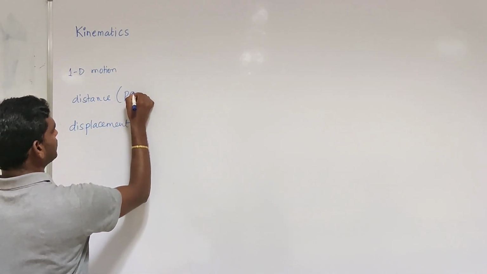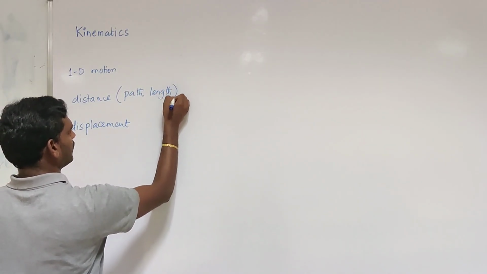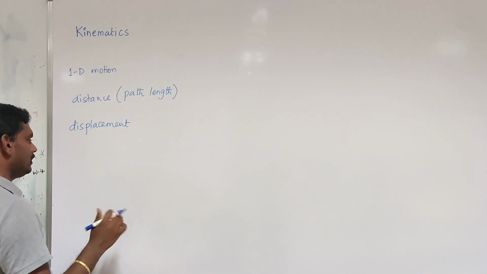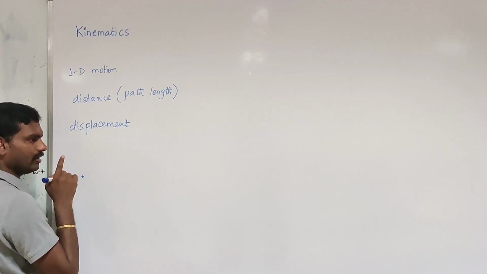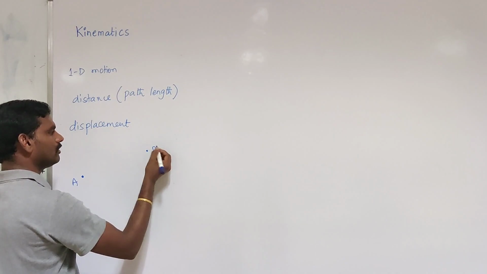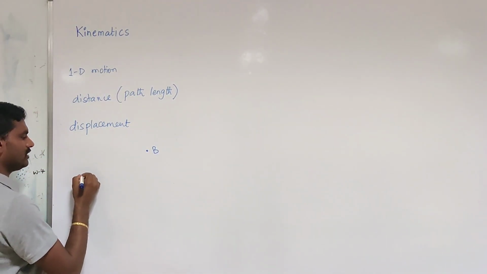Distance is also called the path length. The actual path followed by the particle is called the distance. Student, if you want to move from point A to point B, we can go in different ways.